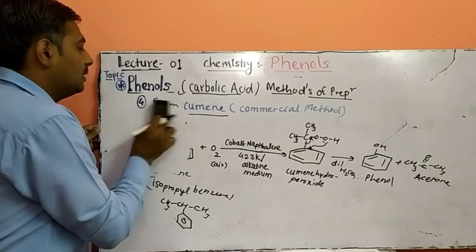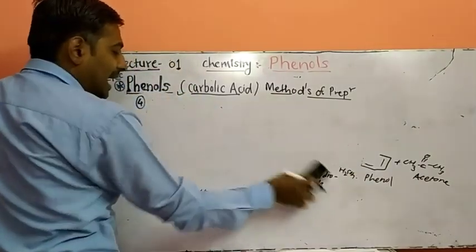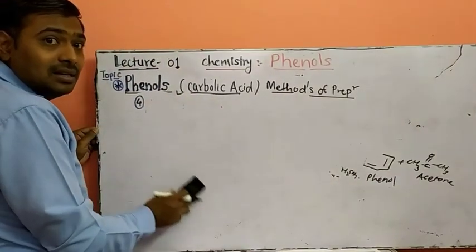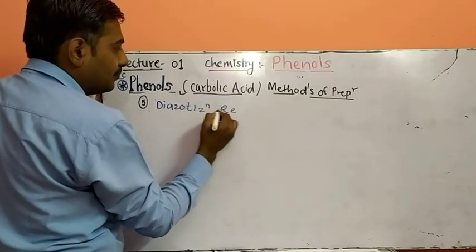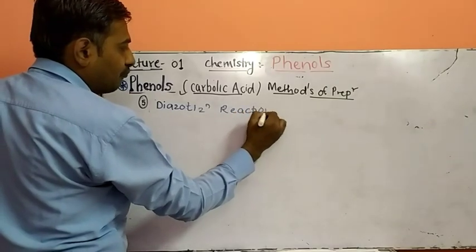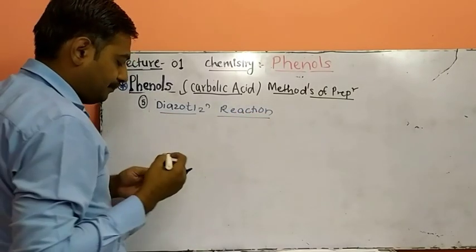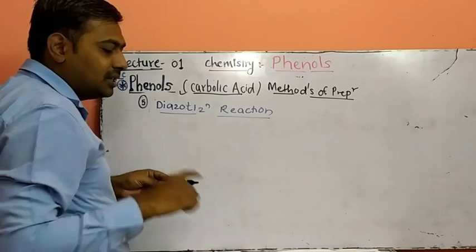Last one, preparation of phenol from aniline. What is the reaction for preparation of phenol from aniline? What is the diazotization reaction?